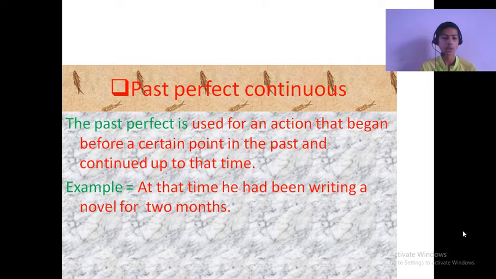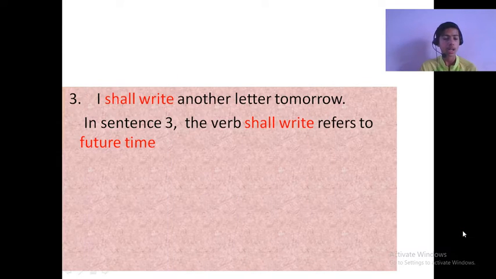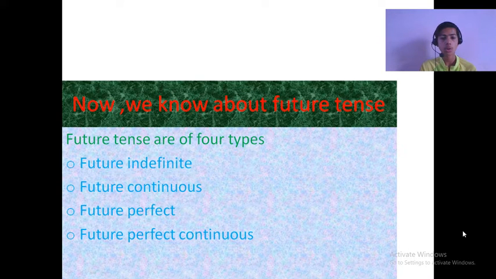Past perfect continuous. The past perfect continuous is used for an action that began before a certain point in the past and continued up to that time. Example: at that time he had been writing a novel for 2 months. I shall write another letter tomorrow. In sentence 3, the verb shall write refers to future time. Now we know about future tense.